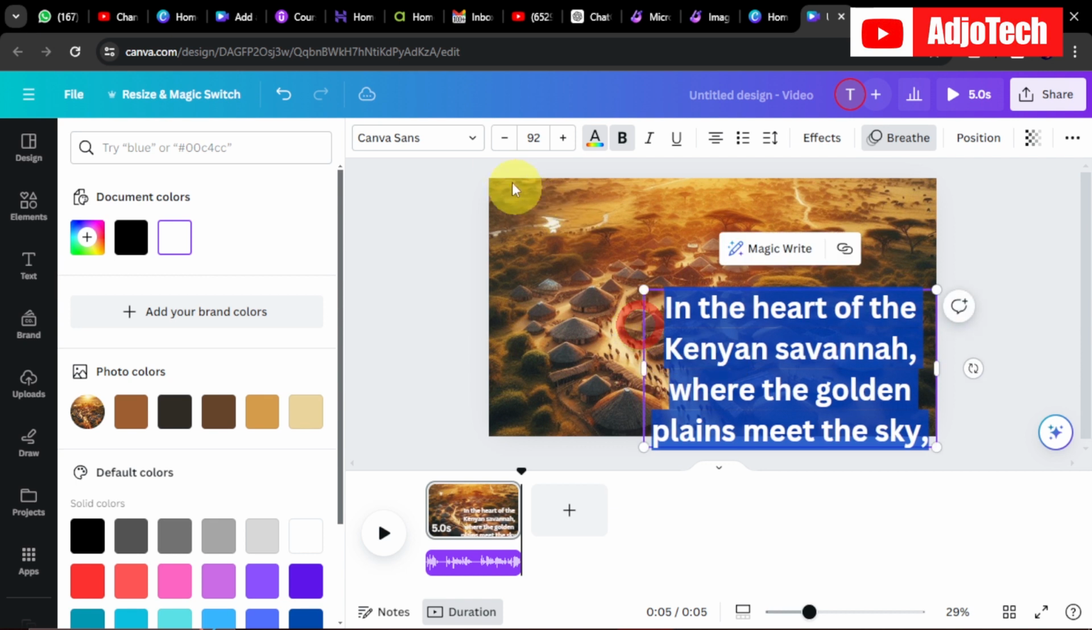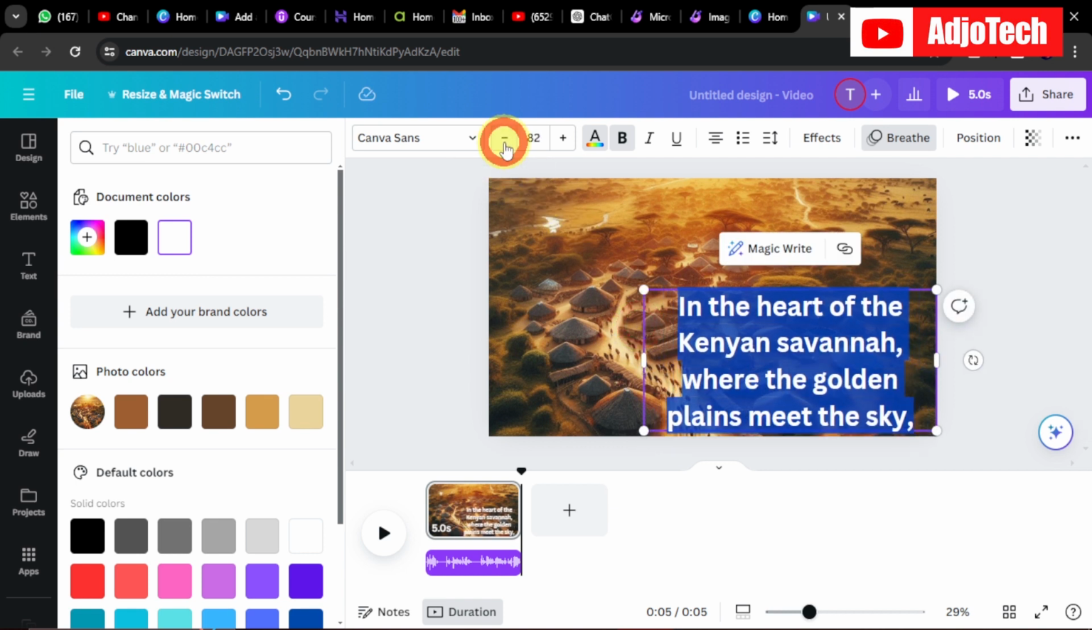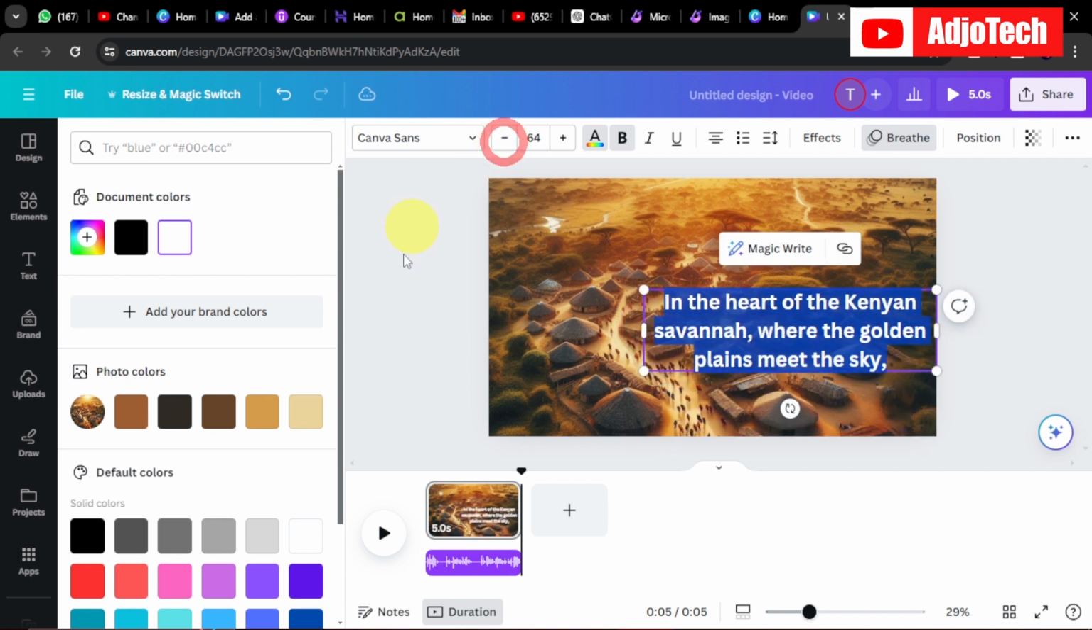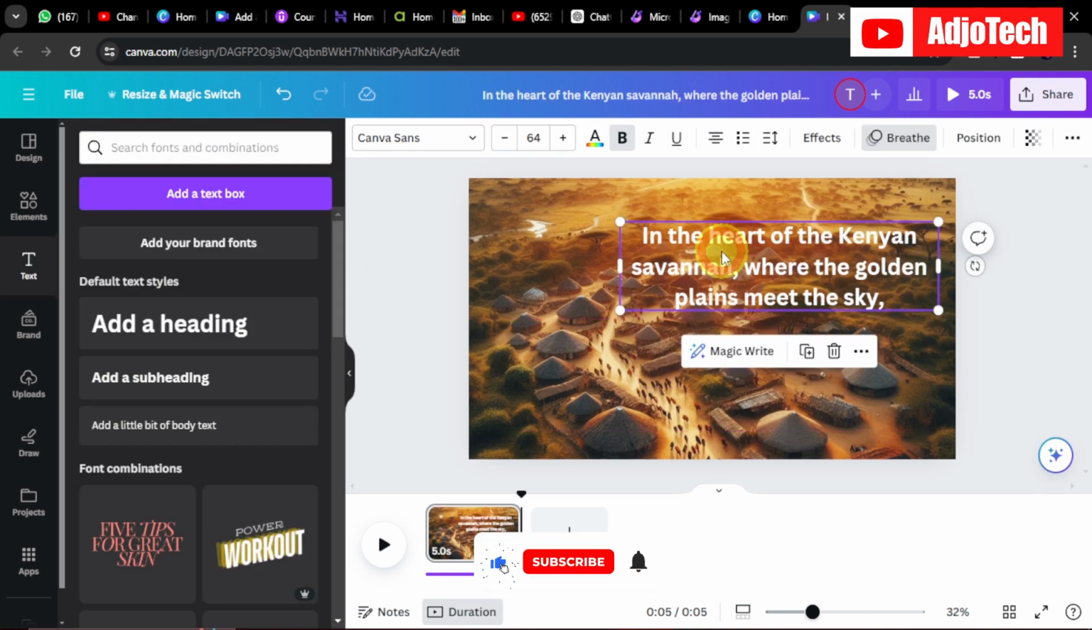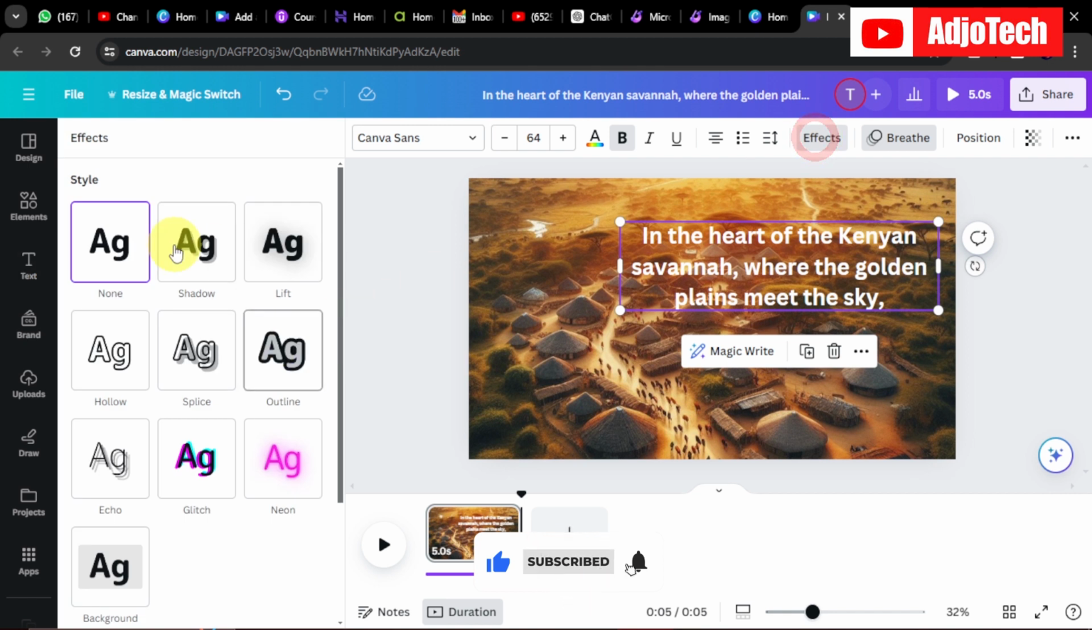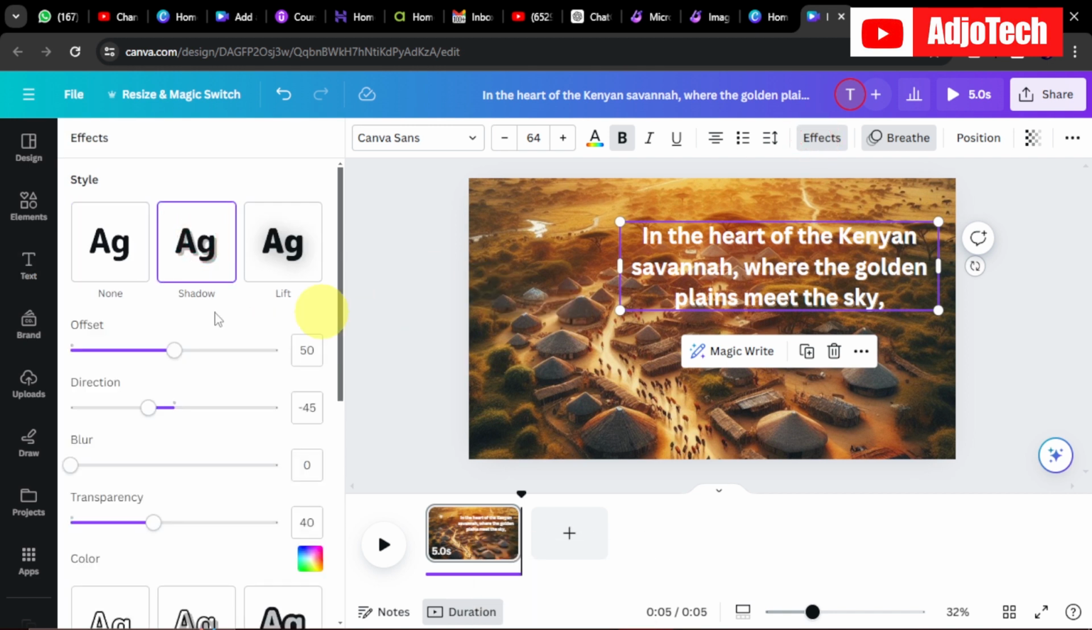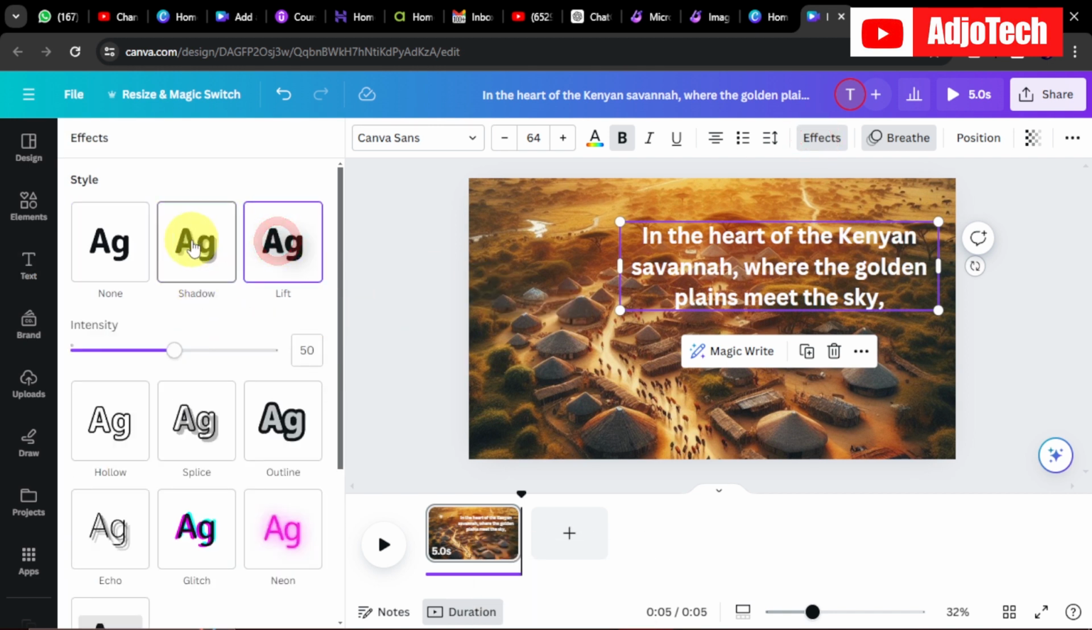So you can actually reduce the font size of the text, and then just position this somewhere here like this. We can actually even add some effects just by adding some shadow to this text if you want to, or whatever we want to add to this text. We can actually go ahead and do that.